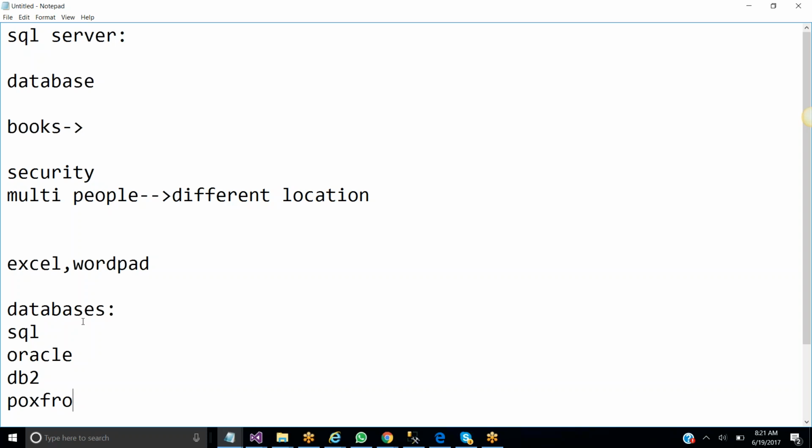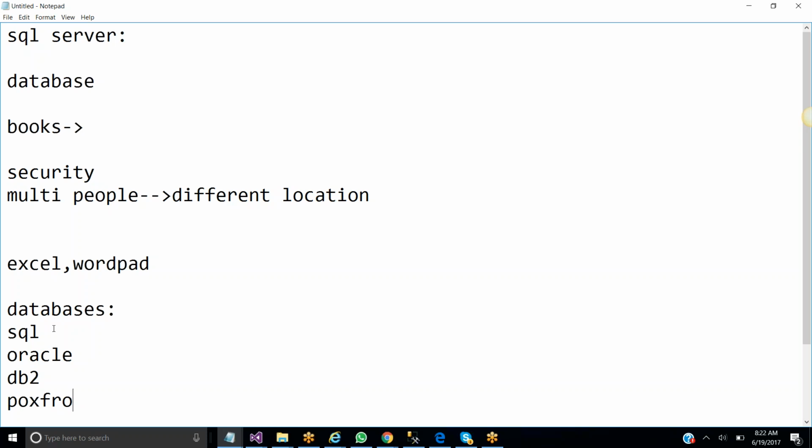When another person comes and accesses the database, he gets the updated data. Along with that, compared to Excel, SQL Server and other databases have so much space to store a large amount of data. That is the reason people migrated from Excel and WordPad formats to database format.